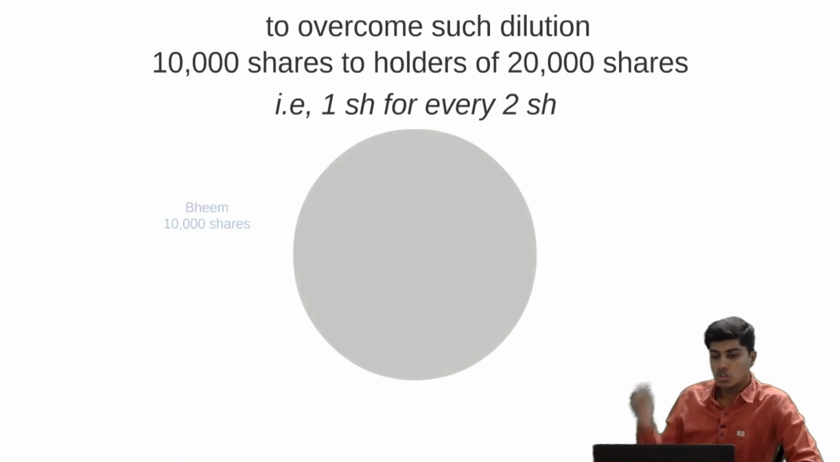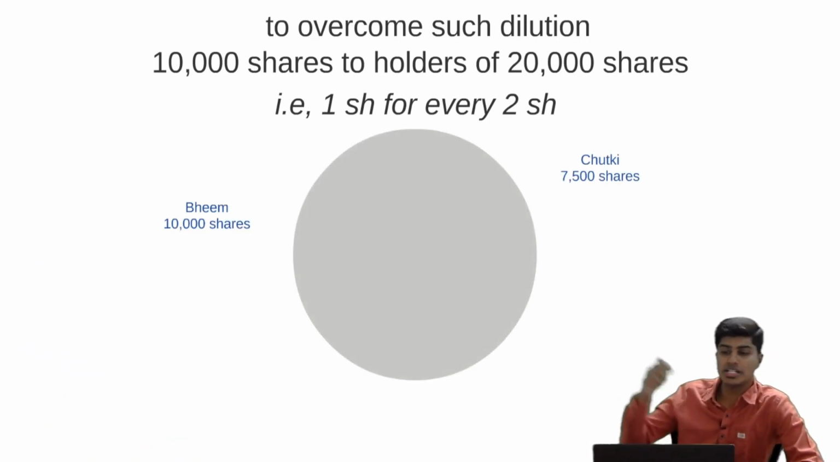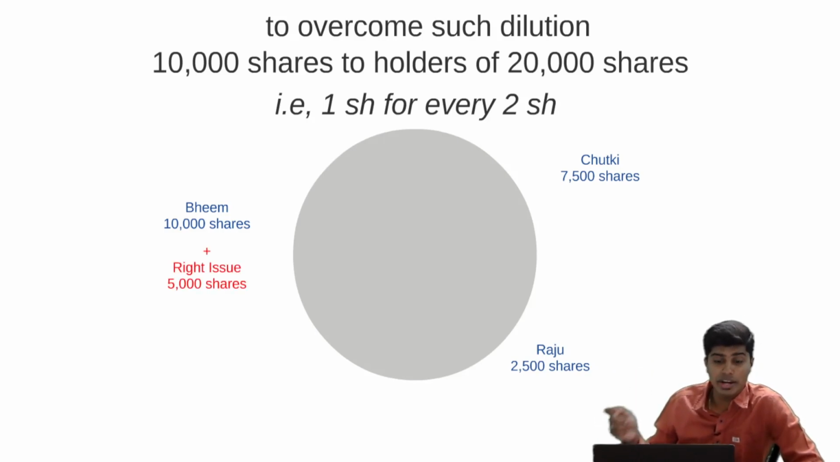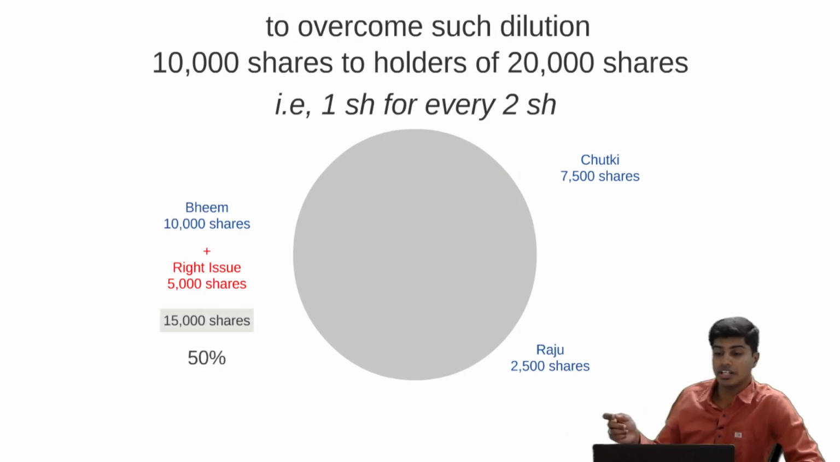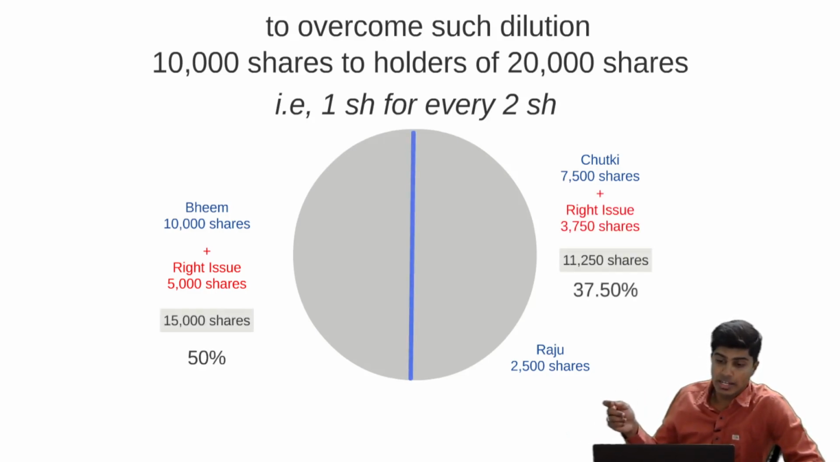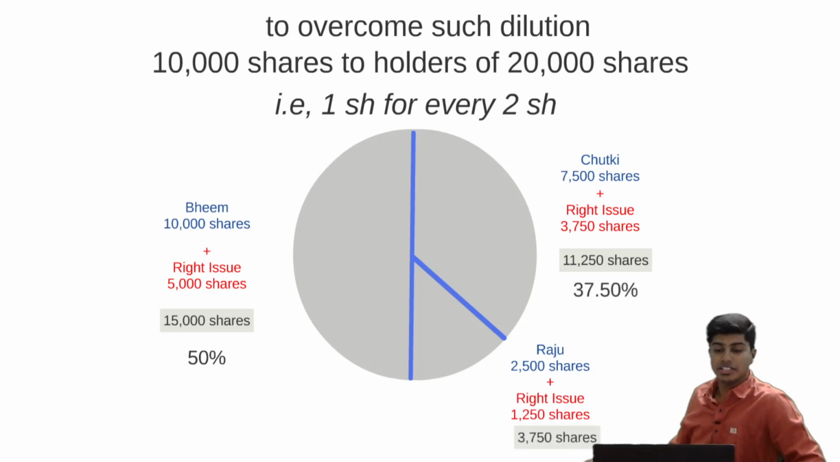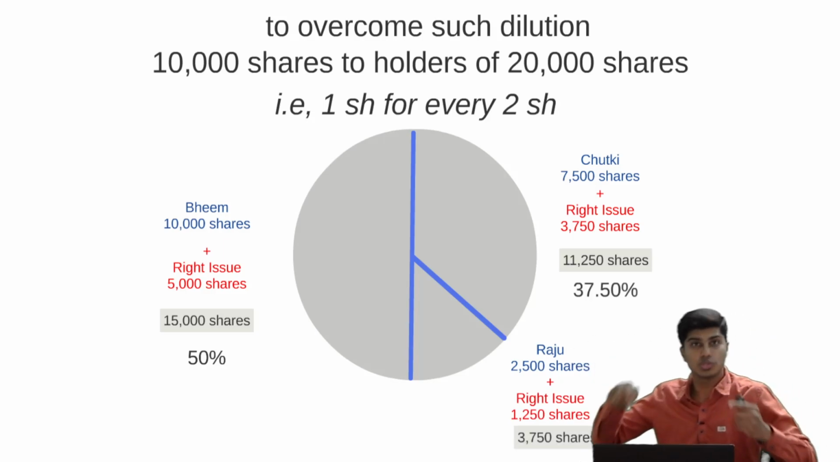Let's see it. So the existing share pattern is 10,000, 7,500 and 2,500. They will get plus right shares. Bhim to get plus 5,000 right shares. Chutki will get 3,750 right shares. And Raju will get 1,250 right shares, which will make their total shareholding 15,000, 11,250 and 3,750.